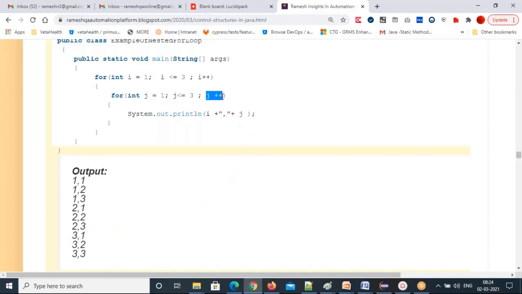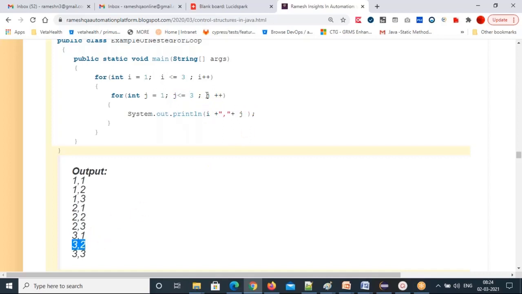The inner for loop only will iterate over all the columns. So the inner for loop always represents the columns. The outer for loop always represents the rows. And j value will be 2. 2 less than or equal to 3, true. And comes inside. I value 3, j value 2. 3 comma 2 will print.